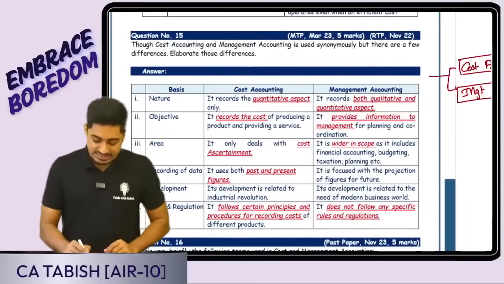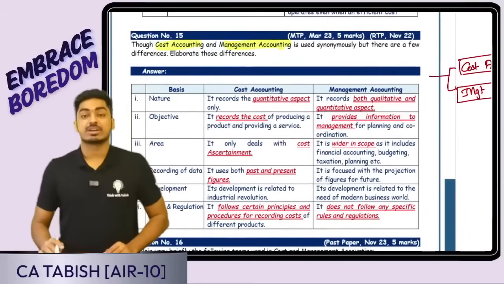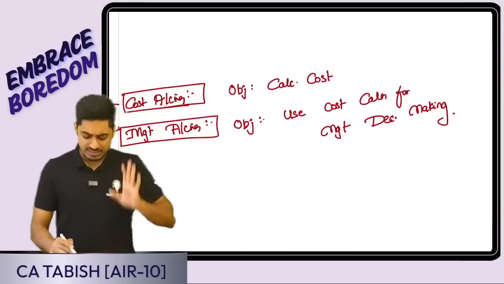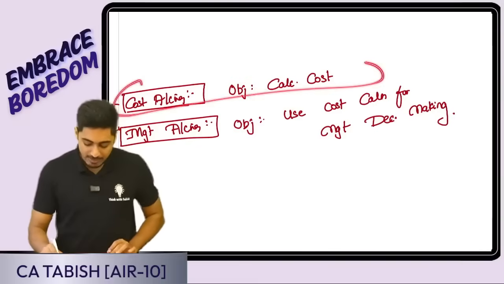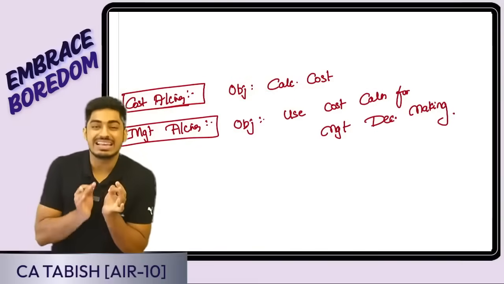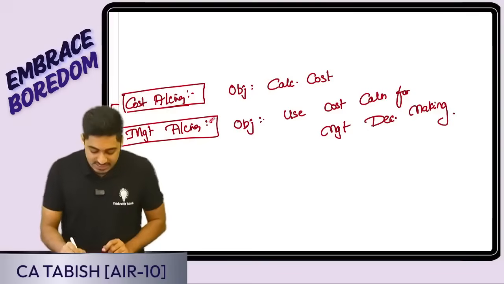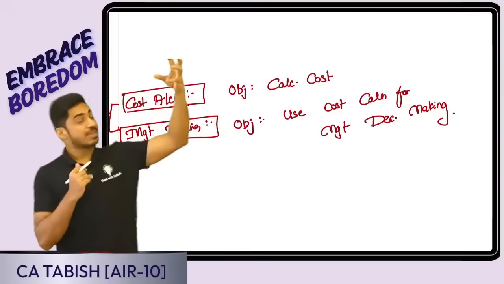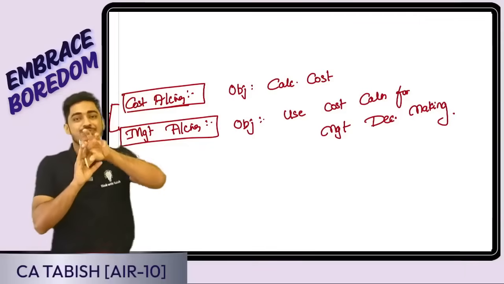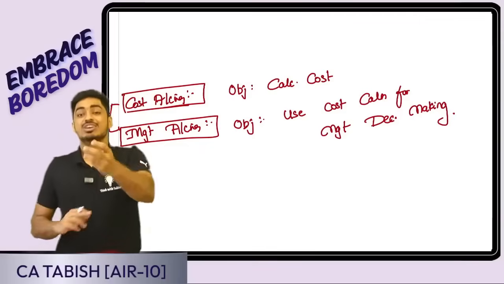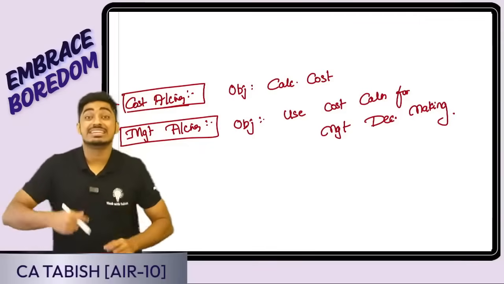Okay, fine. Next is cost accounting and management accounting. What is the difference? In a very simple way, what am I doing in cost accounting? I am calculating the cost. Management accounting, what I'm doing? I've calculated the cost now, and this information I will give to the management. Using that, management will take certain decisions.